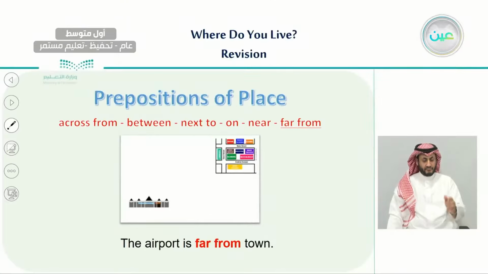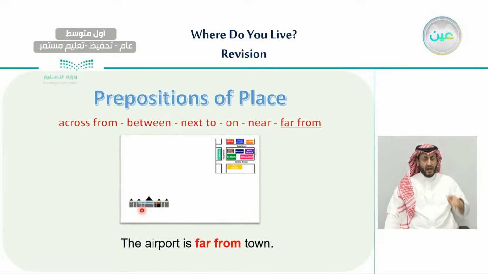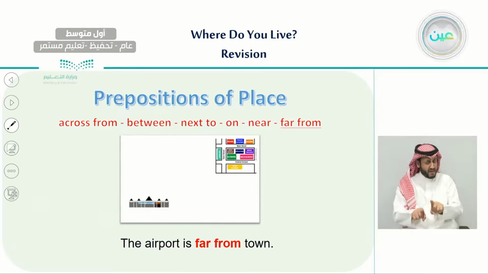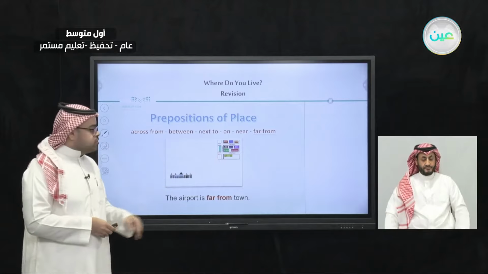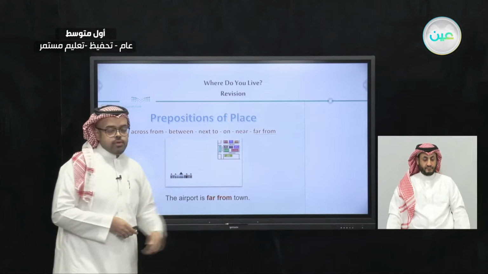The last one is far from. Far from means it's not near. It's far from a place. For example, the airport is far from town. So here is the town. It has a school, restaurants, hotels, and all the facilities we need in any town. And along this way, we have an airport. So the airport is not near or next to this town. It is far from the town. So this is what we mean by far from, okay?